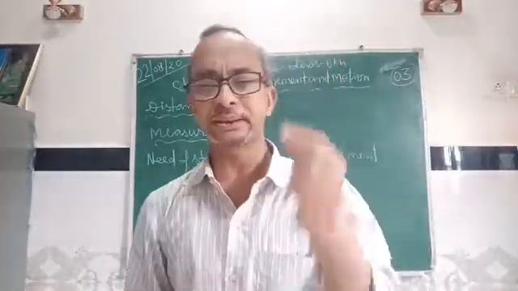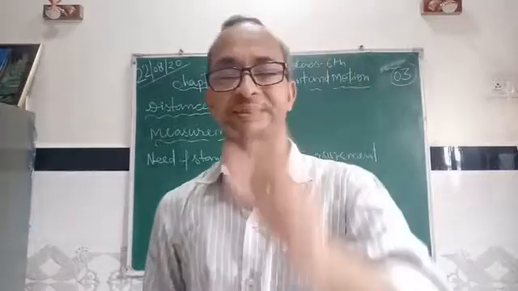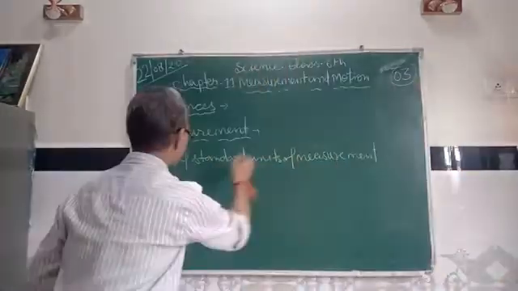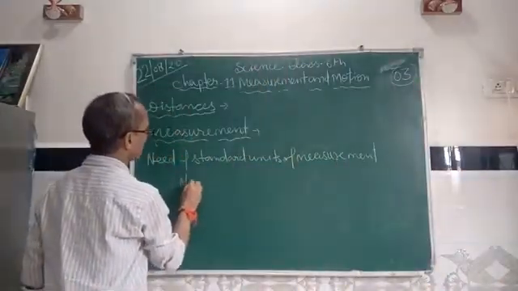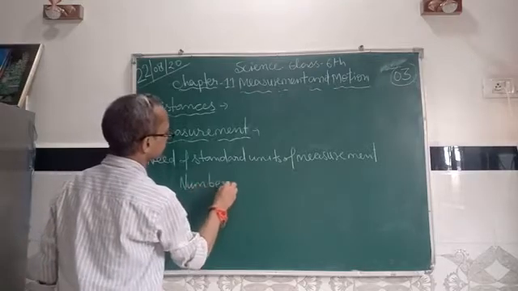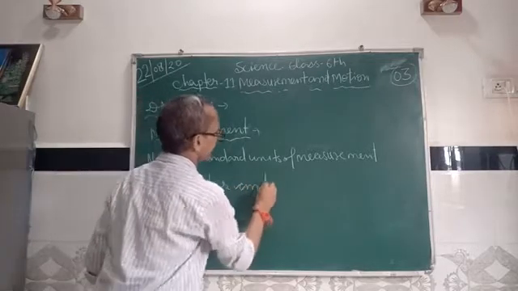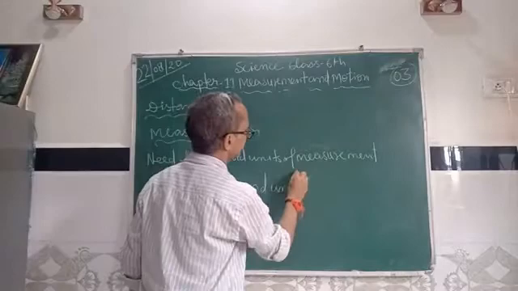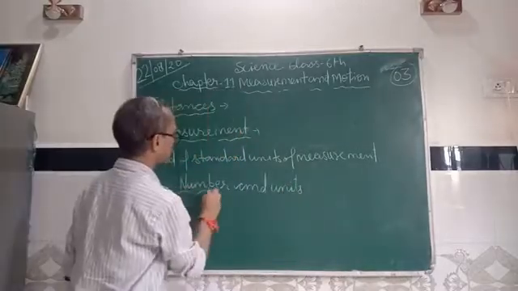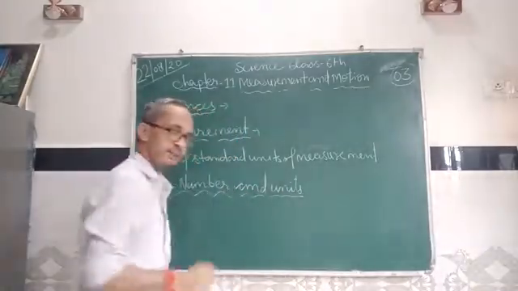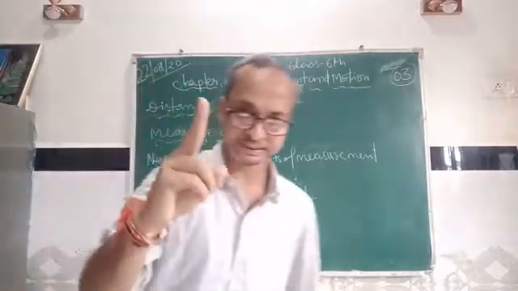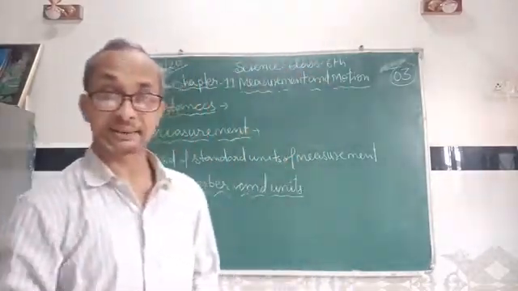And every measurement consists of two things: number and units. Every measurement consists of two things: number and units.